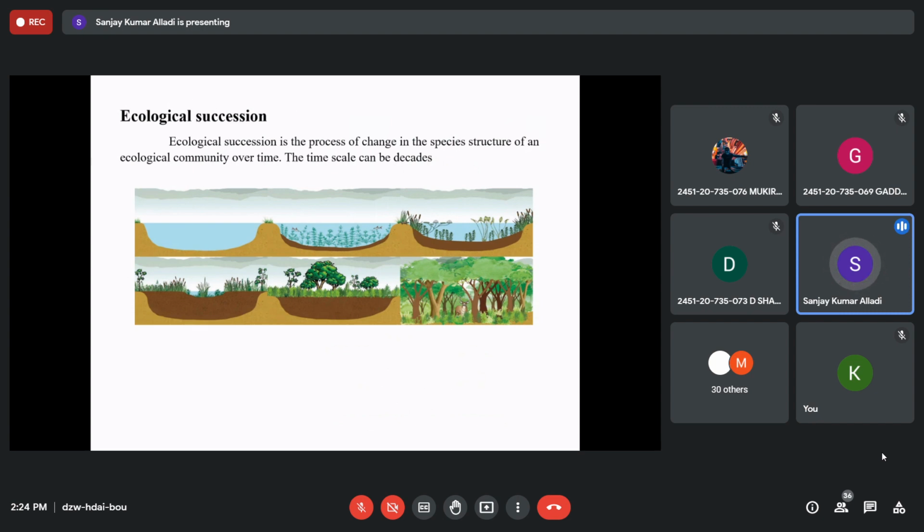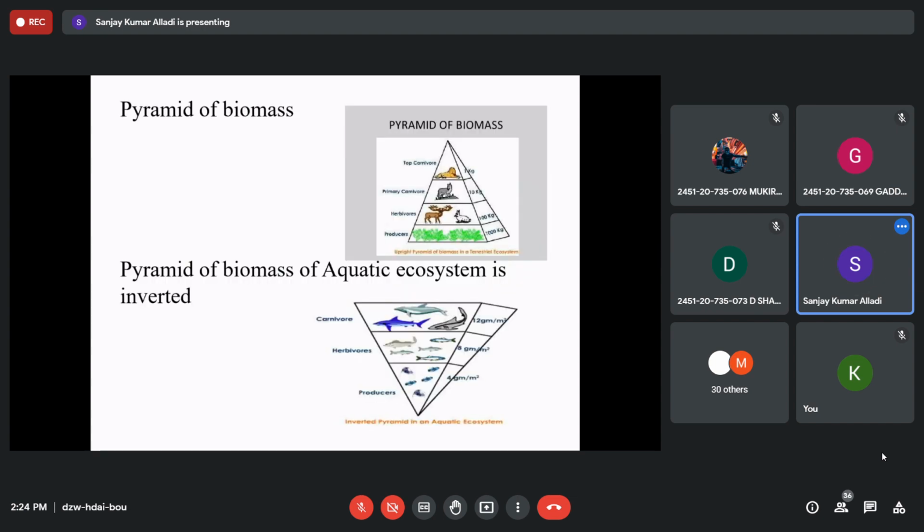Their number will be more, but their bioproductivity or biomass will be less compared to the large carnivores. Check out the size of a whale, and if we have a family of whales in an ocean, that will be huge weight compared to aquatic producers like algae. So that is why the aquatic ecosystem pyramid of biomass will always be inverted.